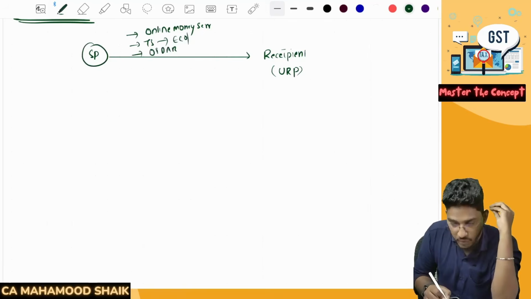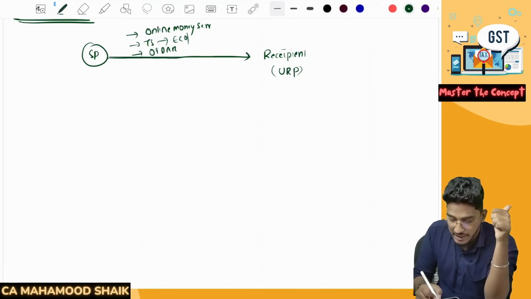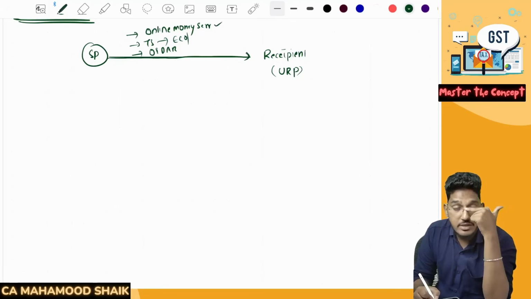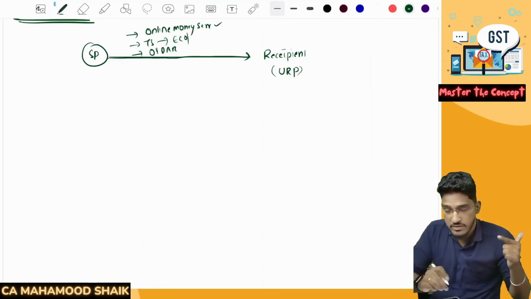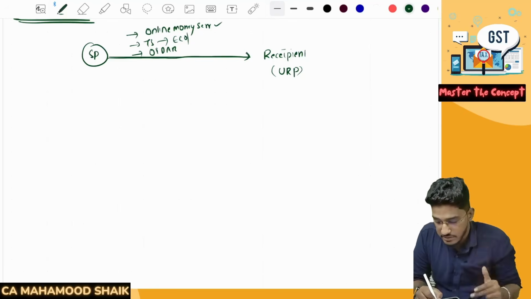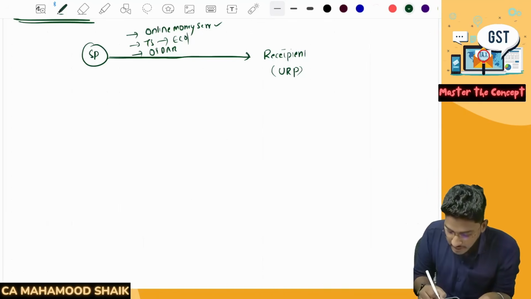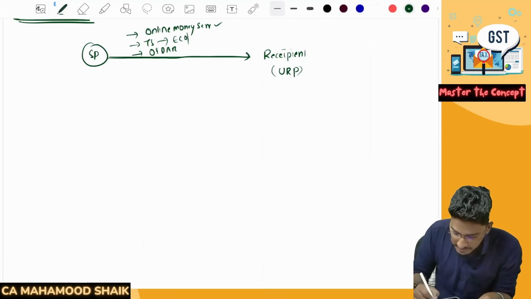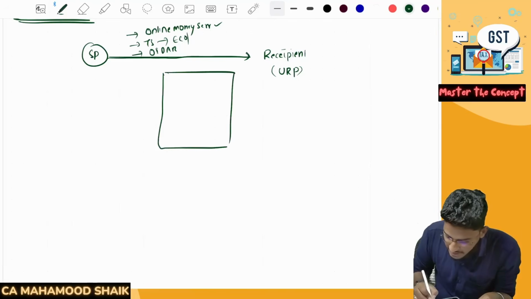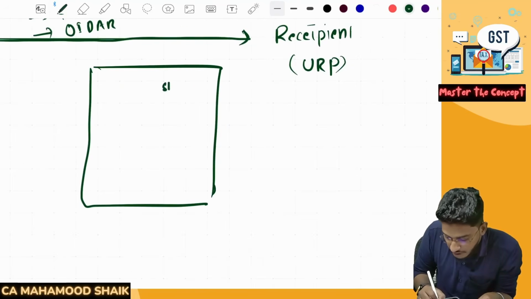If the service provider is providing any of these services to a recipient who is an unregistered person, then in the invoice, he must compulsorily record. The supplier will give a tax invoice, no? So in that tax invoice, it becomes mandatory for the supplier to record the state of the recipient.